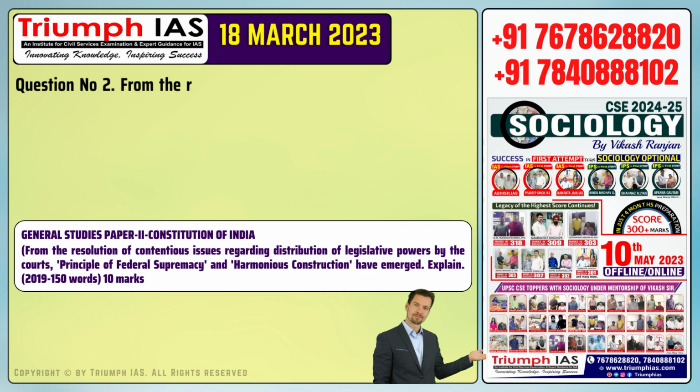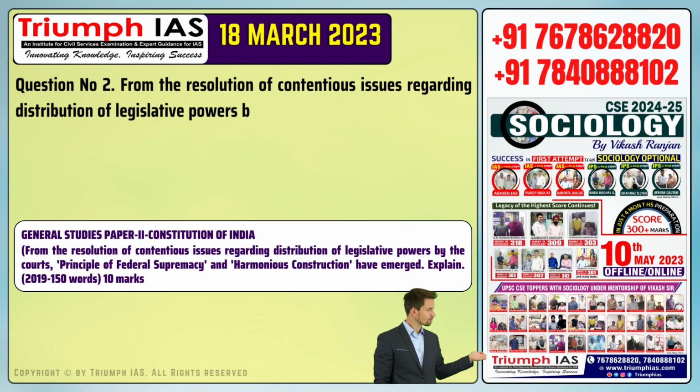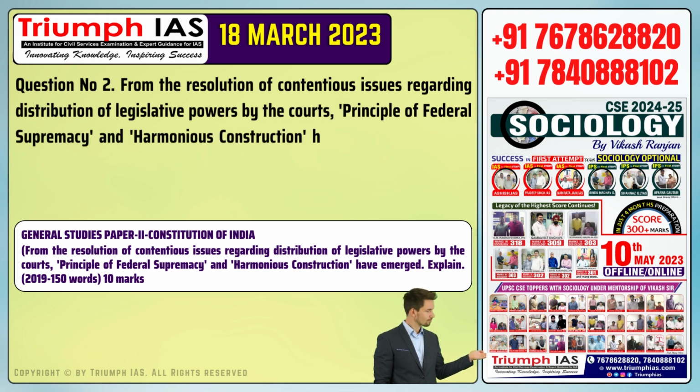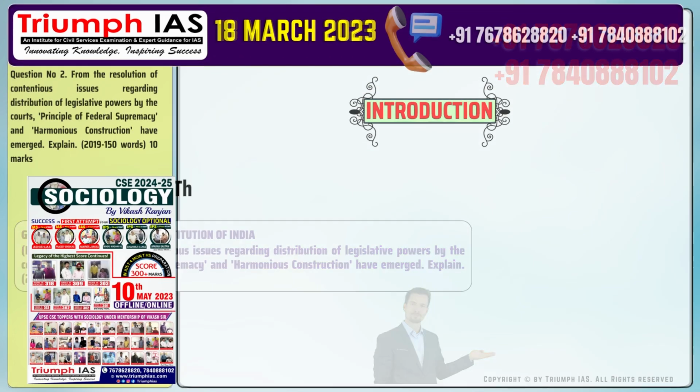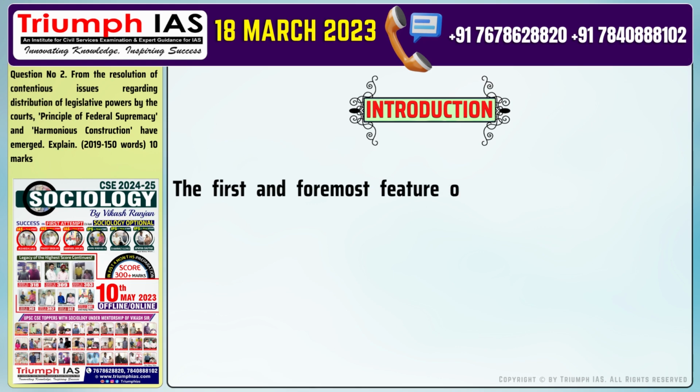Question number 2. From the resolution of contentious issues regarding distribution of legislative powers by the courts, principle of federal supremacy and harmonious construction have emerged. Explain. Let's start with the introduction of the answer.